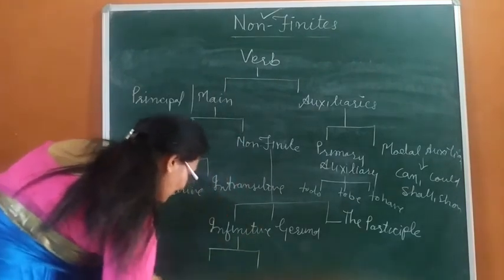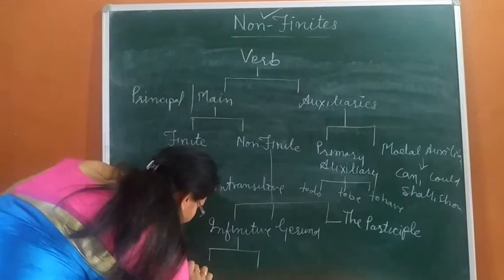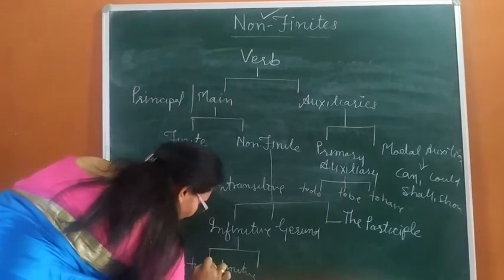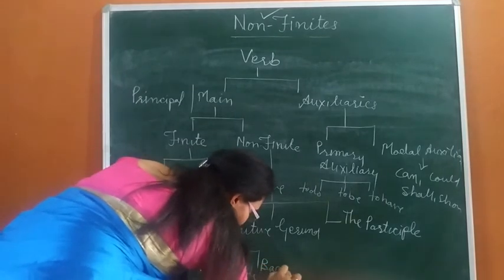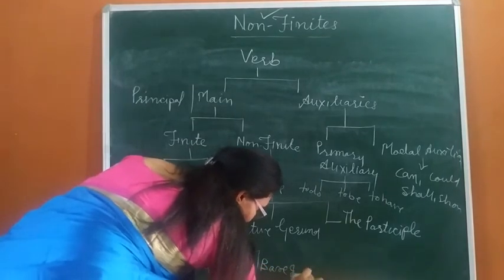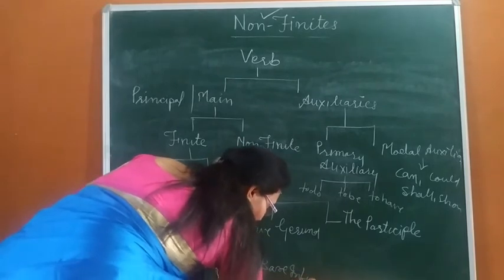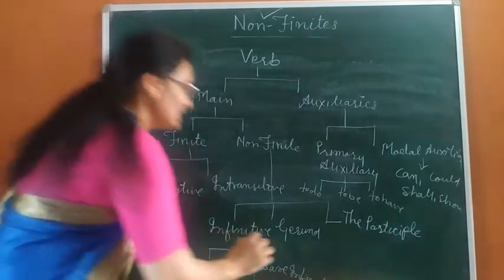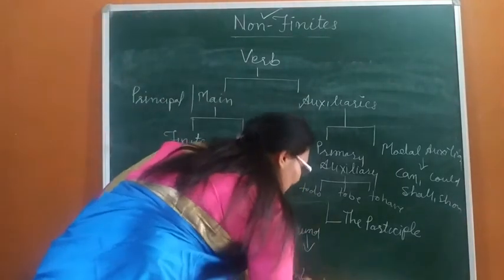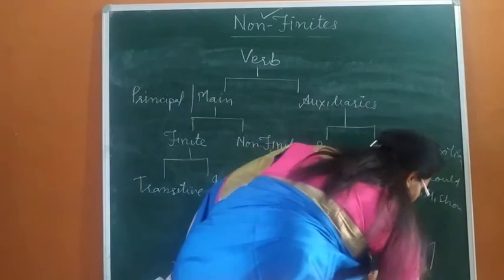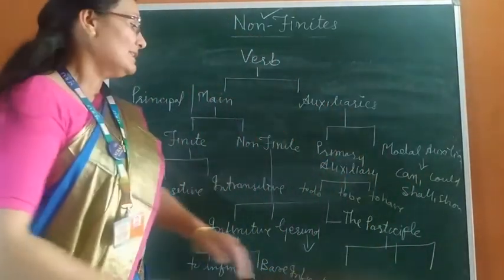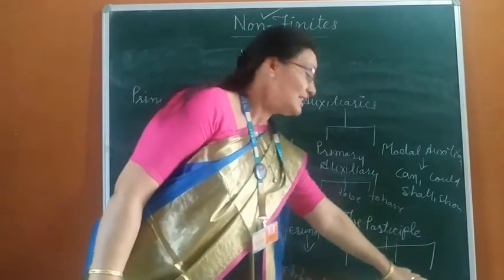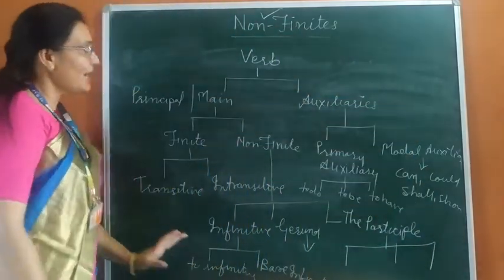First, to infinitive, and second is bare infinitive. And gerund has no part, and participle is divided into three parts: the present participle, past participle, and the perfect participle. This is the verb chart which I have shown you.